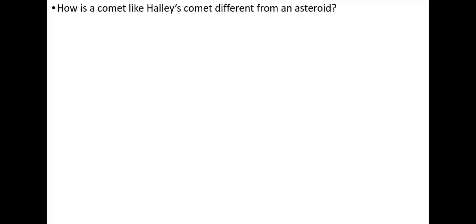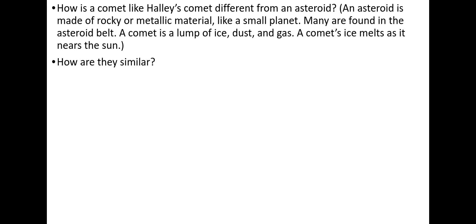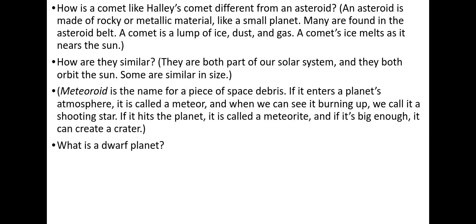How is a comet like Halley's Comet different from an asteroid? An asteroid is made of rocky or metallic material like a small planet. Many are found in the asteroid belt. A comet is a lump of ice, dust, and gas. A comet's ice melts as it nears the sun. How are they similar? They are both part of our solar system and they both orbit the sun. Some are similar in size.